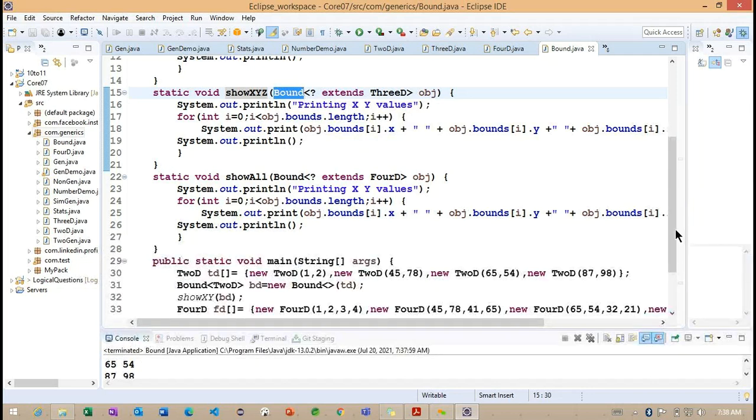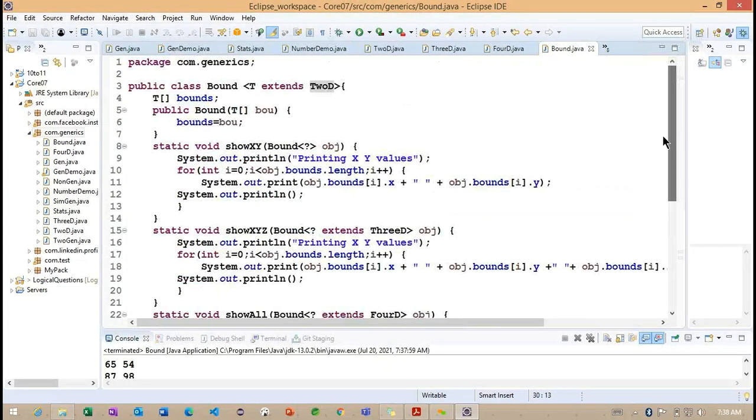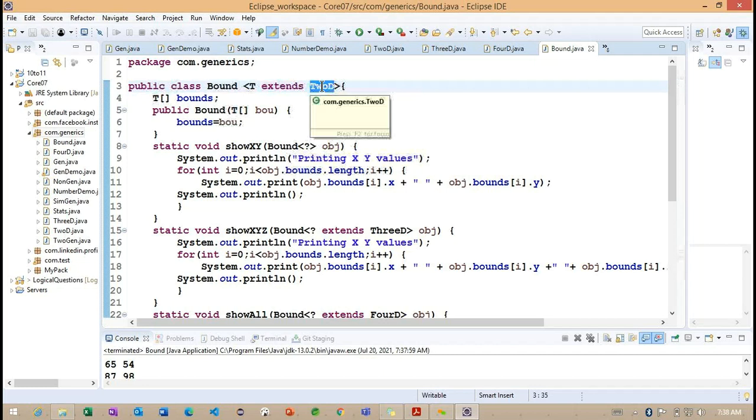Getting the point. So this is very important here. The object we created here is a subclass of this particular 2D. Getting the point. So this 2D here, what we are trying to provide here. So for this particular bound class, we have one condition here. This particular type needs to match this particular 2D class, or it can be a subclass of this particular 2D. We can create a subclass of this particular 2D.